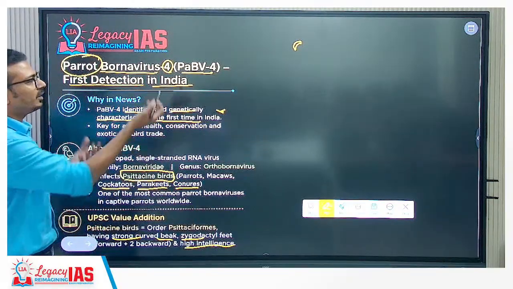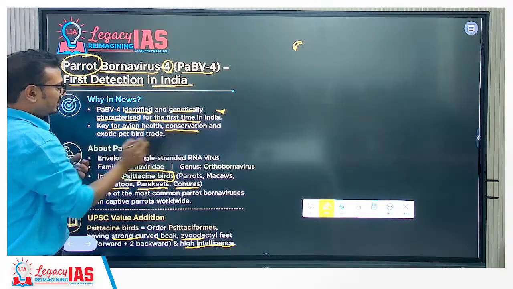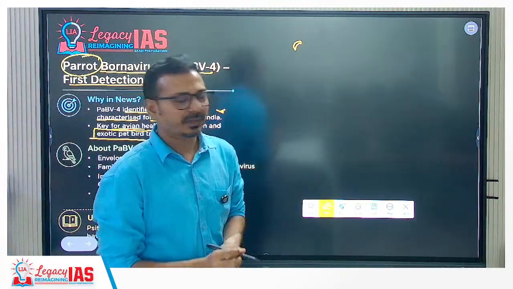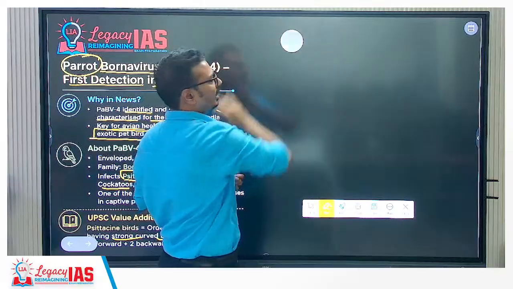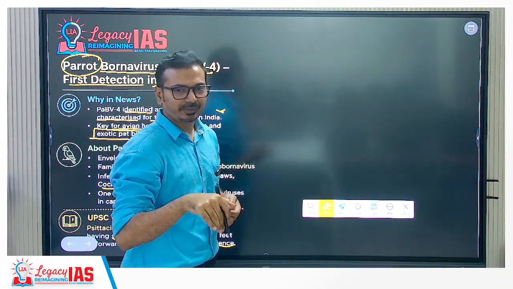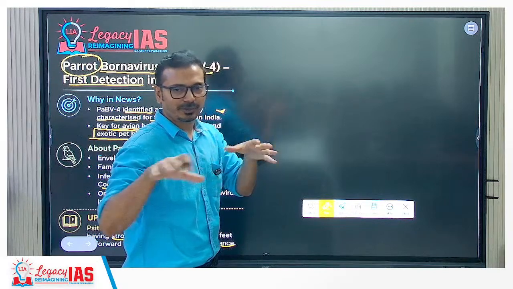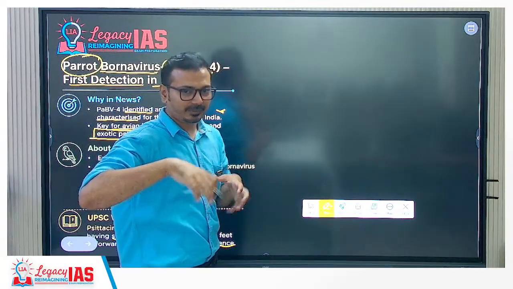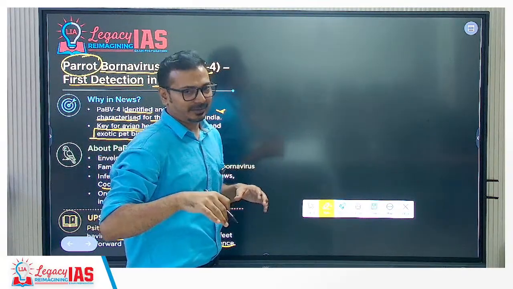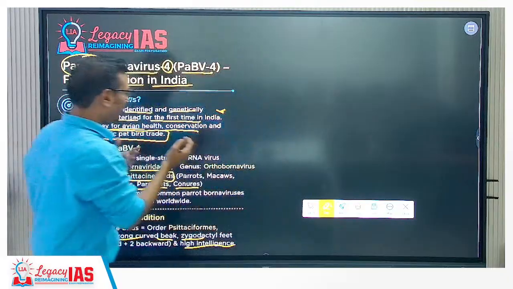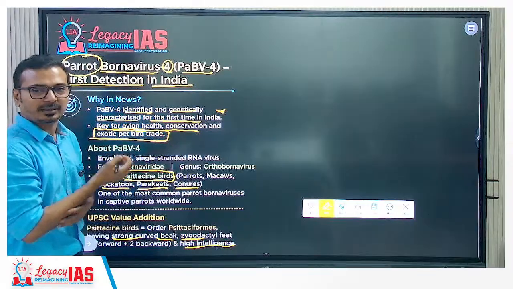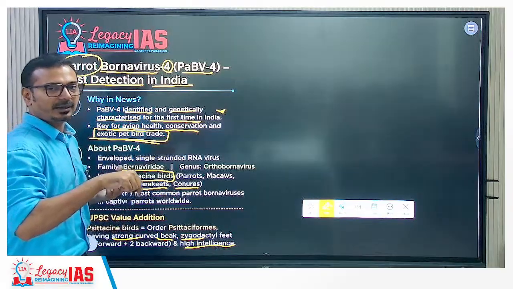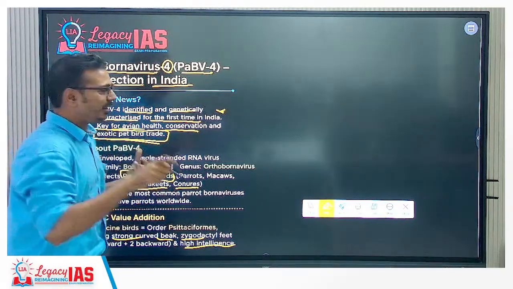Now, why is it important? Because it is key for avian health and conservation, and the exotic pet bird trade in India. In India, native birds like these parrots are not allowed to be kept as pets. That is banned. But exotic birds which are bred in India are allowed. So many conure birds or macaws, which are exotic species not found in India, can be bred and kept as pets, but they die because of this virus.